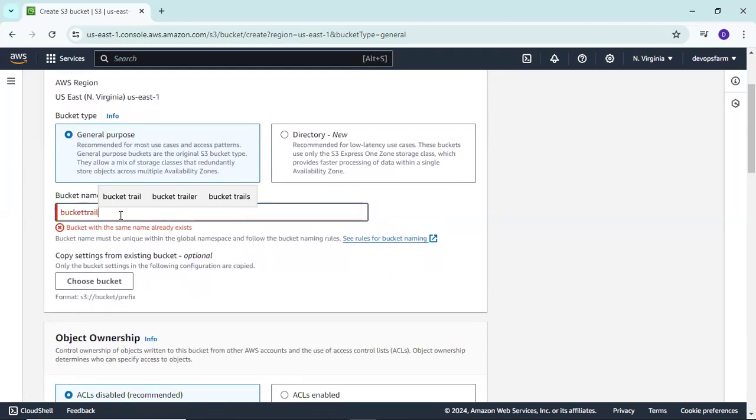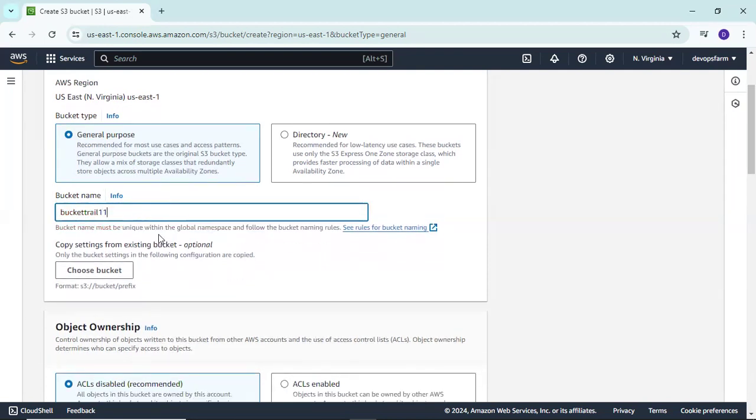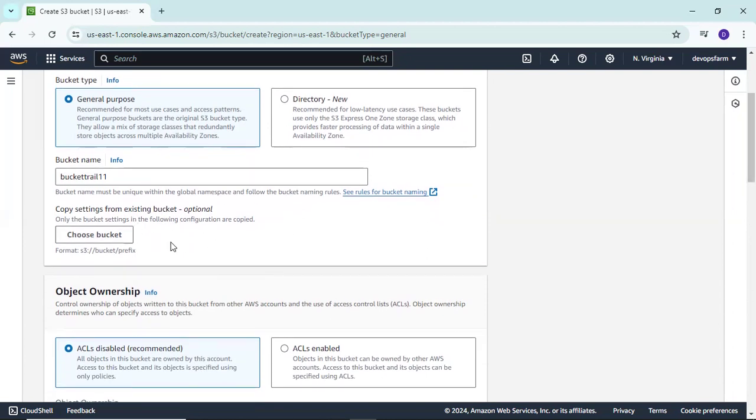Okay, that is also fine, trial one. Yes, so our bucket name is this.